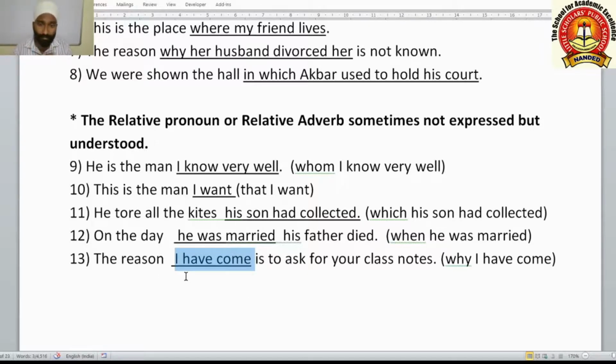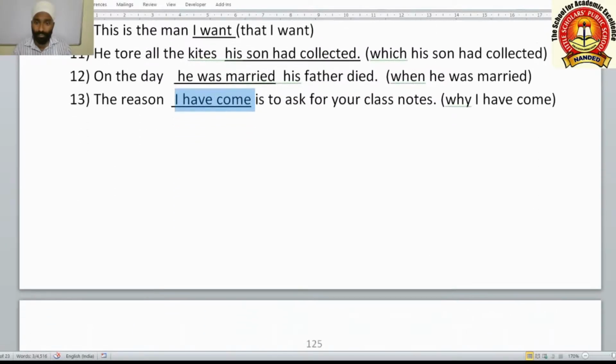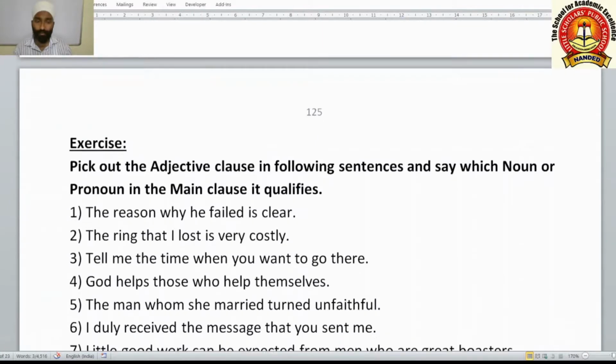What is the reason? The reason is to ask for your class notes. So this clause is telling which reason, this reason. So this is defining the noun reason. So this is an adjective clause. This is how our adjective clause is. If you have any doubts, you can ask.